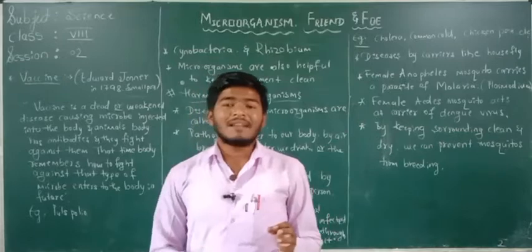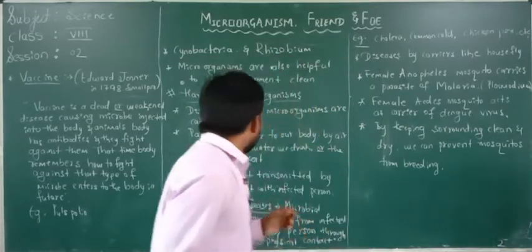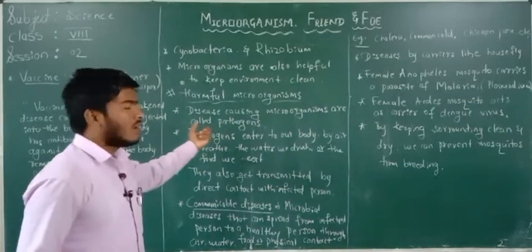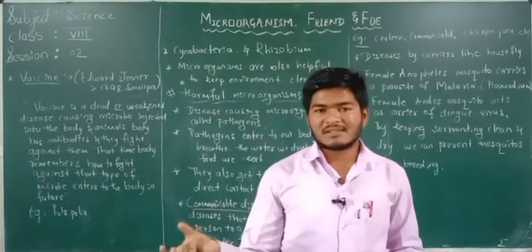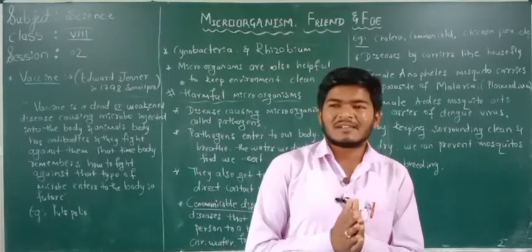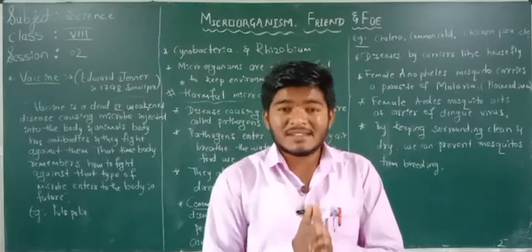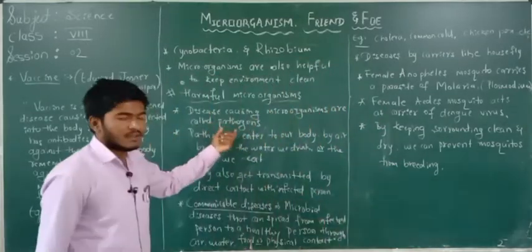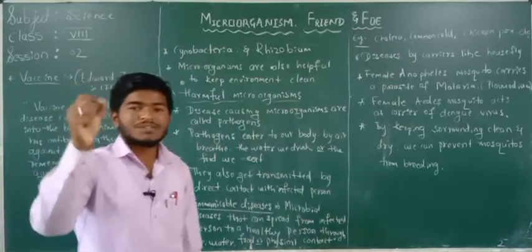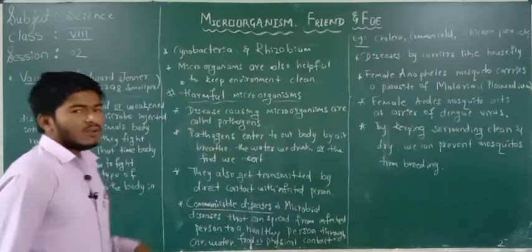Some of the diseases are caused by microorganisms. Disease causing microorganisms are called pathogens. Some of the bacteria which are present on the soil surface or everywhere cause some diseases, and those disease causing microorganisms are called pathogens. The microorganisms which cause diseases are called pathogens.